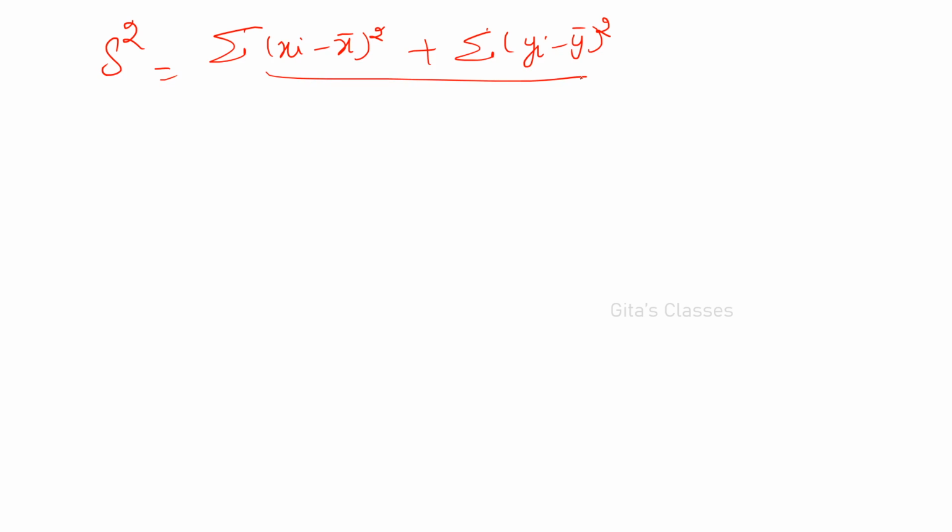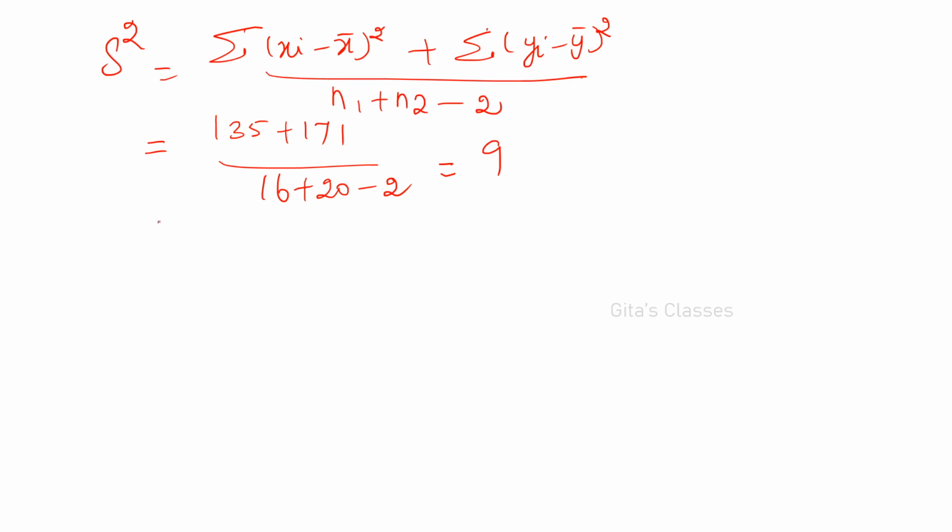Let us find capital S squared is equal to sigma xi minus x bar the whole square plus sigma yi minus y bar the whole square, whole divided by n1 plus n2 minus 2. Okay, this is equal to 135 plus 171 divided by 16 plus 20 minus 2, that is equal to 9, right? Therefore small s is equal to 3, right?